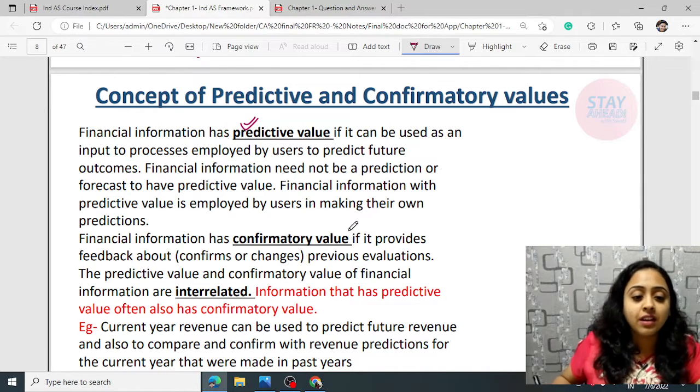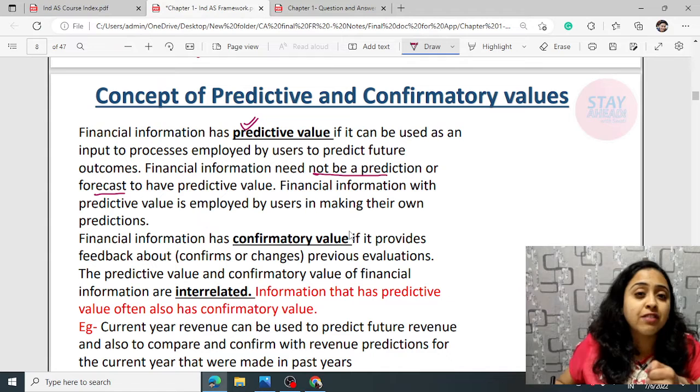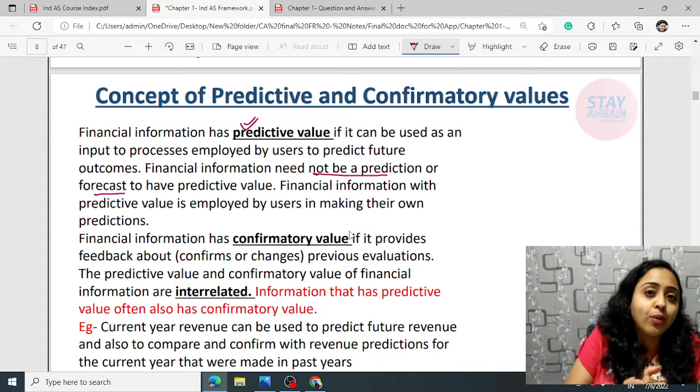Read the text that is given. If it can be used as an input to processes employed by users to predict future outcomes, financial information need not be a prediction or forecast to have predictive value. It should not be itself a forecast. The current sales of rupees 1 crore need not be a forecast, but it should have the capacity to make further forecasts.